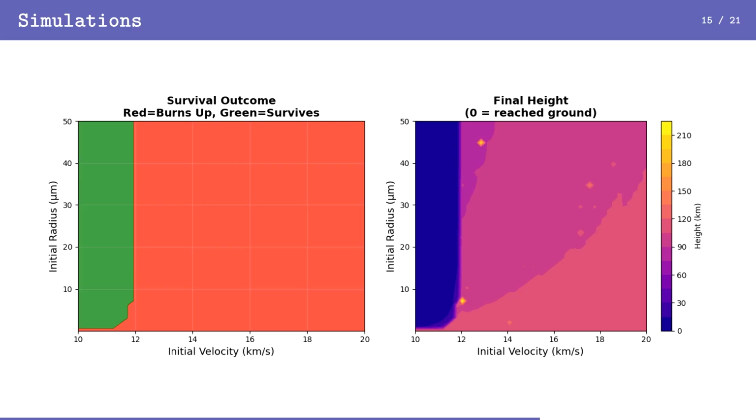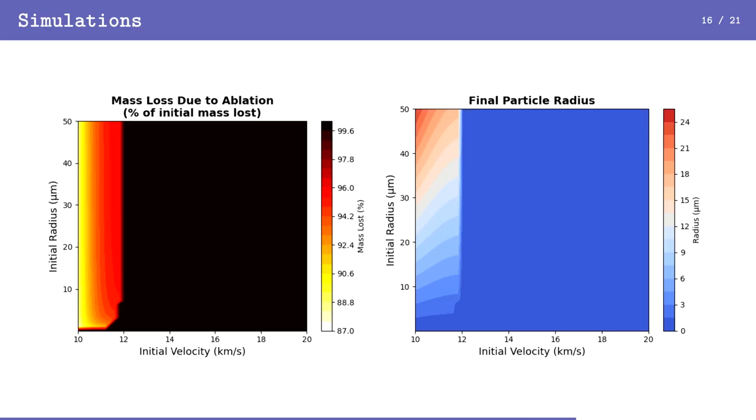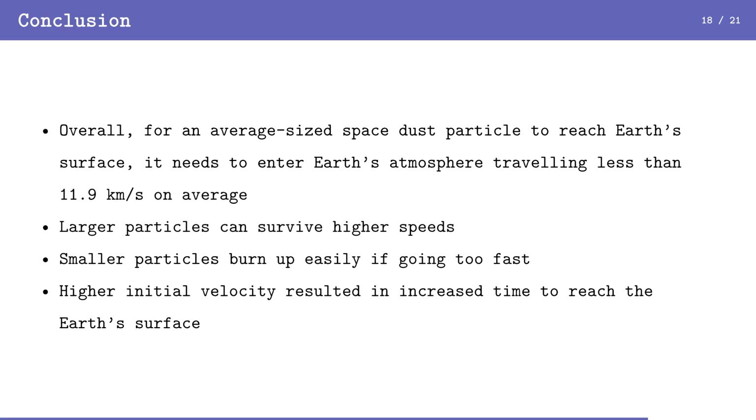From these heat maps, we can see that the greatest final radius occurs at just the lowest initial velocity and the highest initial radius. From there, any increase in velocity or decrease in radius results in a decrease in final radius, up until it hits the boundary, at which point the particle fully ablates. We found for an average-sized space dust particle to reach Earth's surface, it needs to enter Earth's atmosphere traveling less than 11.9 kilometers per second on average, or else it will end up vaporizing through ablation.